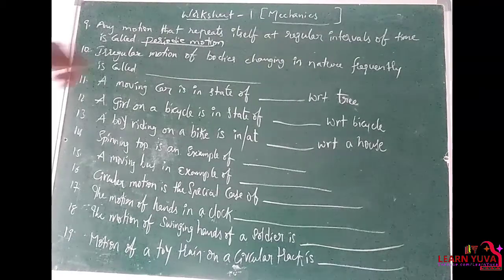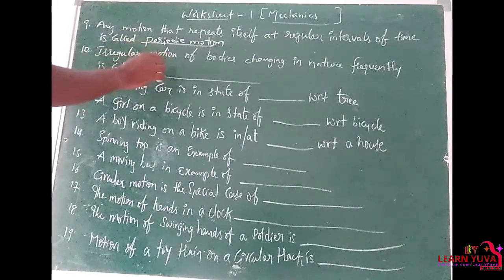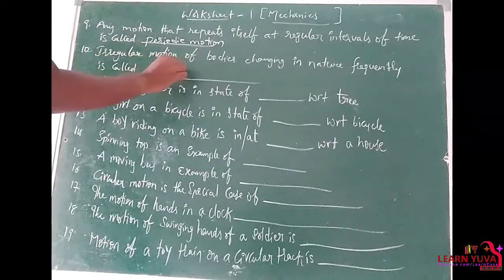Okay. Next, irregular motion of bodies changing in nature frequently. So we cannot identify the motion of the object. So that is random motion.